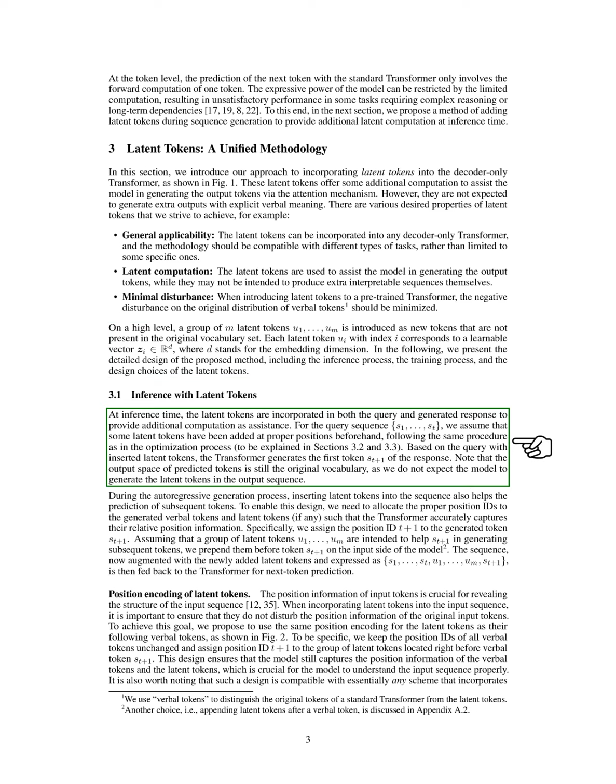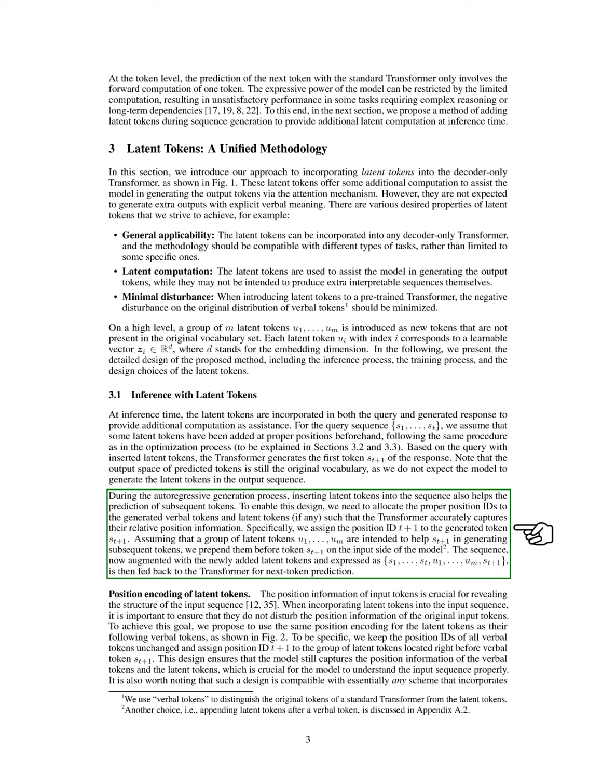During inference, we incorporate latent tokens into both the query and the generated response to enhance computation. We assume that latent tokens have been added to the query sequence at appropriate positions, following the same procedure used during optimization. Based on this modified query, the transformer generates the first response token. Importantly, the output remains within the original vocabulary, as we do not expect the model to produce latent tokens in the output. The inclusion of latent tokens also aids in predicting subsequent tokens during the generation process.